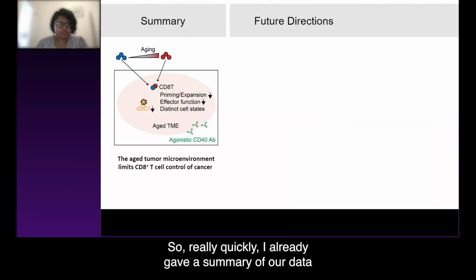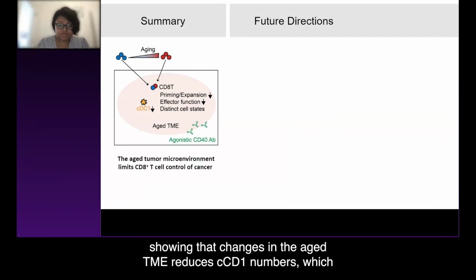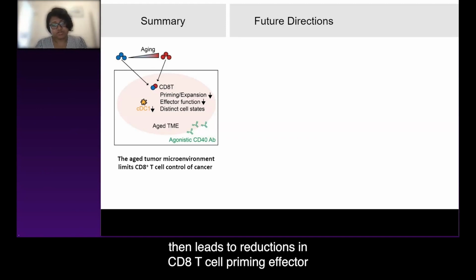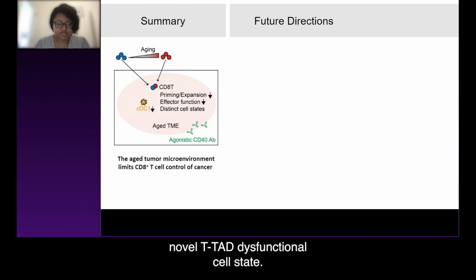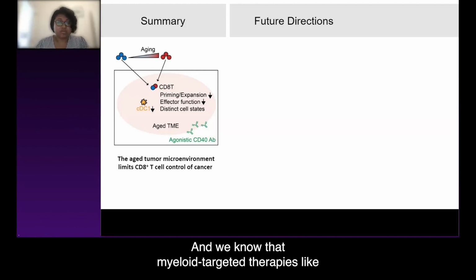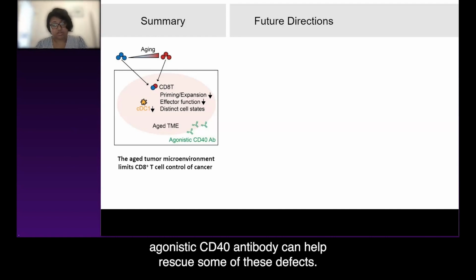So really quickly, I already gave a summary of our data showing that changes in the HTME reduce cDC1 numbers, which then leads to reductions in CD8 T cell priming, effector function, and alters their differentiation to form this novel TTAD dysfunctional cell state. And we know that myeloid-targeted therapies like agonistic CD40 antibody can help rescue some of these defects.